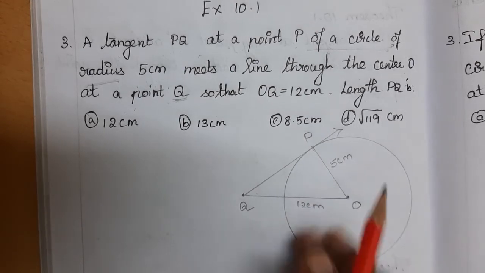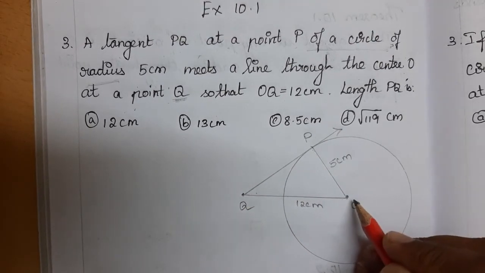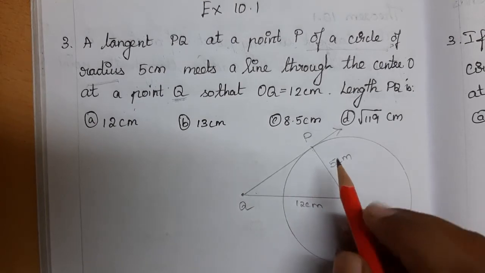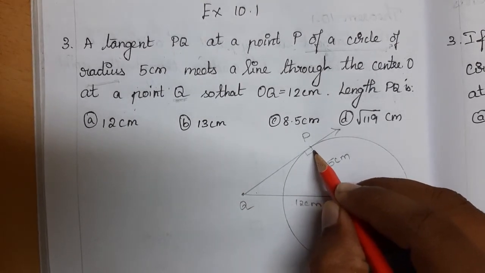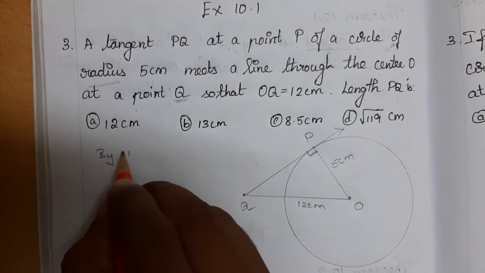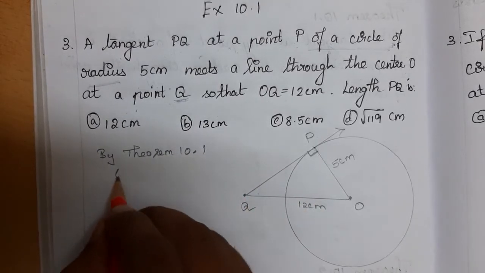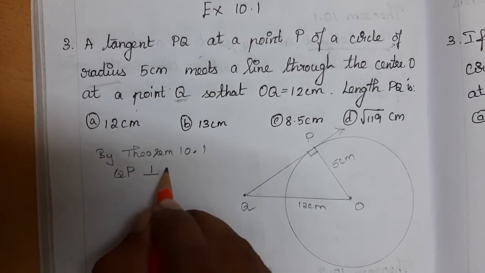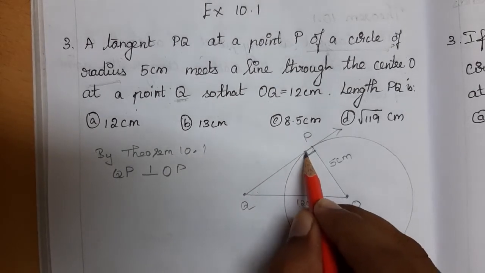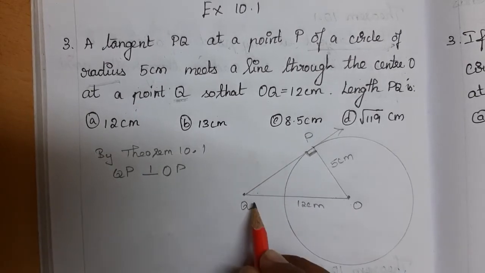Because the first theorem says this QP is a tangent and OP is a radius. So this is the perpendicular, 90 degree, right? That is what theorem 10.1 says. So by theorem 10.1 we can say that QP is perpendicular to OP. Then we can use the Pythagoras theorem, right? So this is the 90 degree and this side will be the hypotenuse. So the hypotenuse side is OQ.